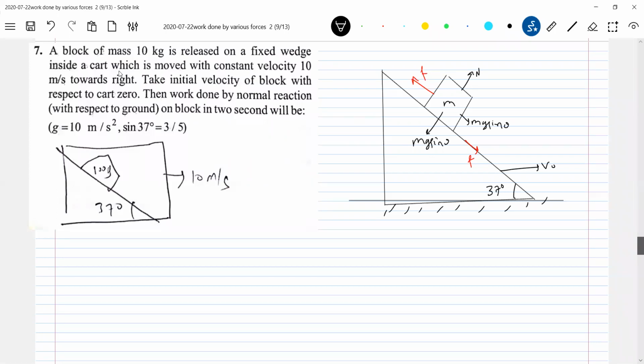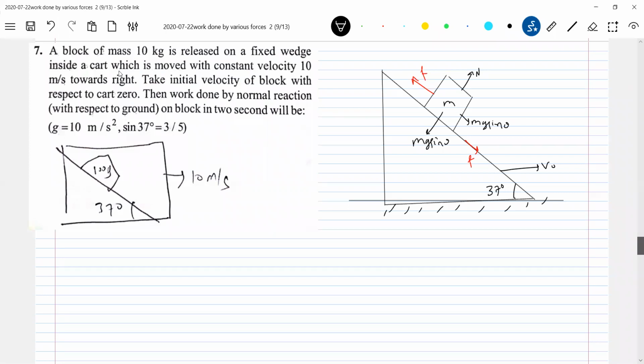It's asking only work done by normal reaction. He didn't say anything about whether the block will slide on the wedge. So shall we take it to be rough or smooth? Let it be rough, we'll assume it.